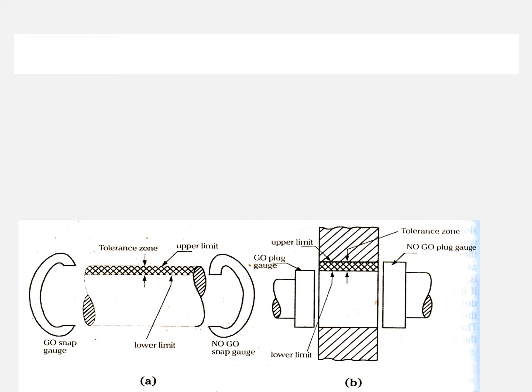Similarly, it is the reverse case for the no-go gauges. The shaft should not get inserted into the no-go gauge. That is, the no-go gauge dimension should be lesser than the dimension of the shaft. So the go snap gauge corresponds to the upper limit of the shaft, while the go plug gauge corresponds to the lower limit of the hole.